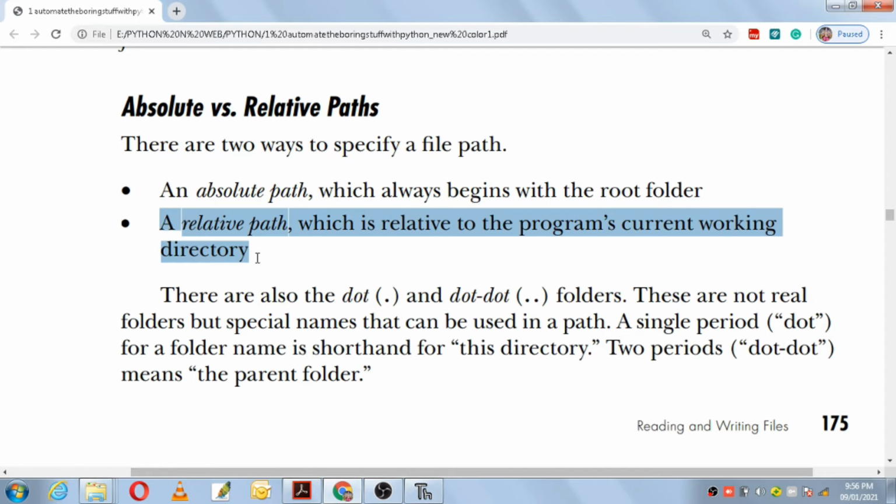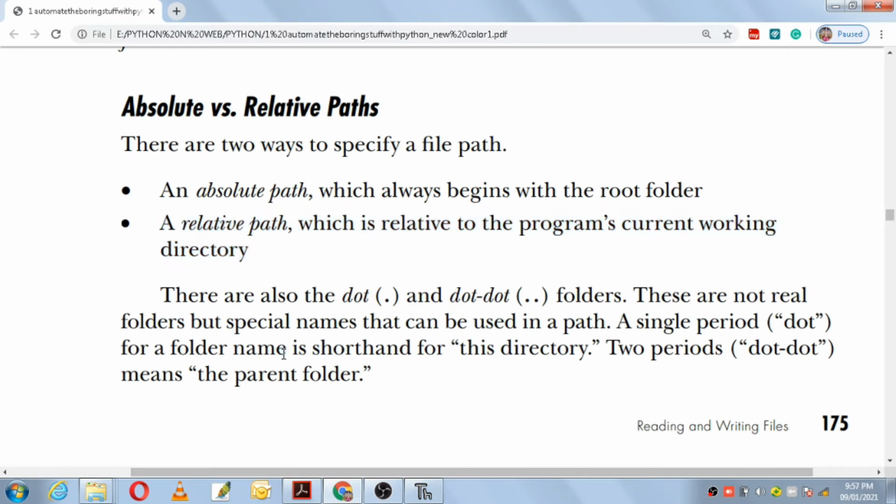Okay, an absolute path means C:/user/spam/bin, the traditional path which we have. Relative path means with reference to the current working directory. That means if I am in the users folder, then with reference to users. If I am in the spam folder, then with reference to spam. So with reference to the current working directory is known as a relative path.